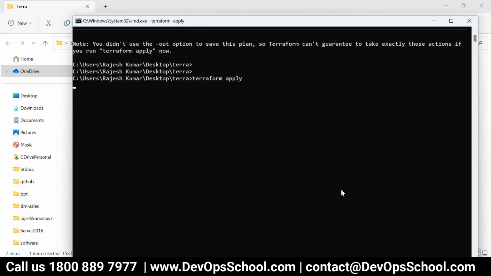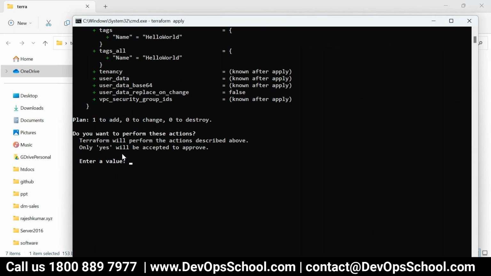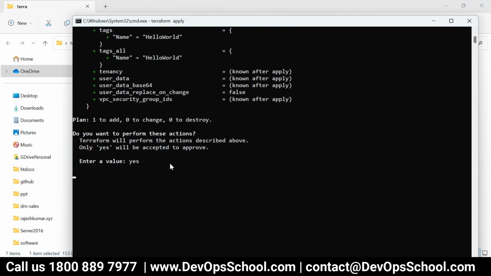Rajesh, does Terraform support key vaults to share credentials? Look at this here: 1 to add, 0 to change, 0 to destroy. Enter. Are you sure you want to do that? Yes. Enter. Yeah, what was the question?